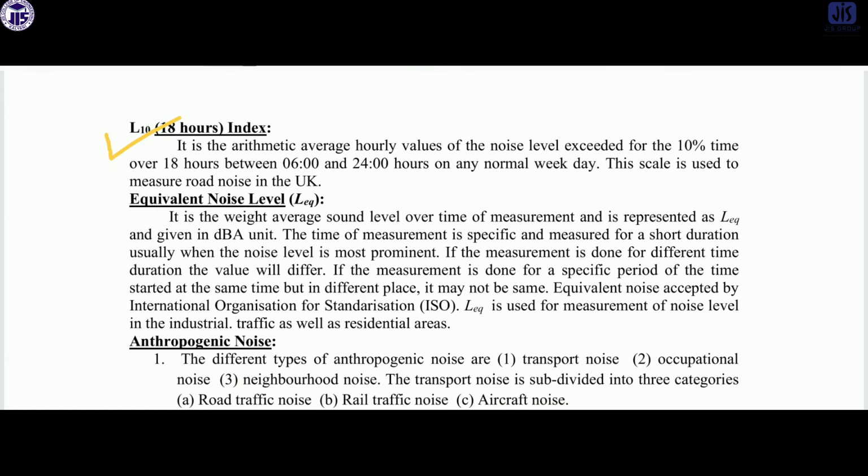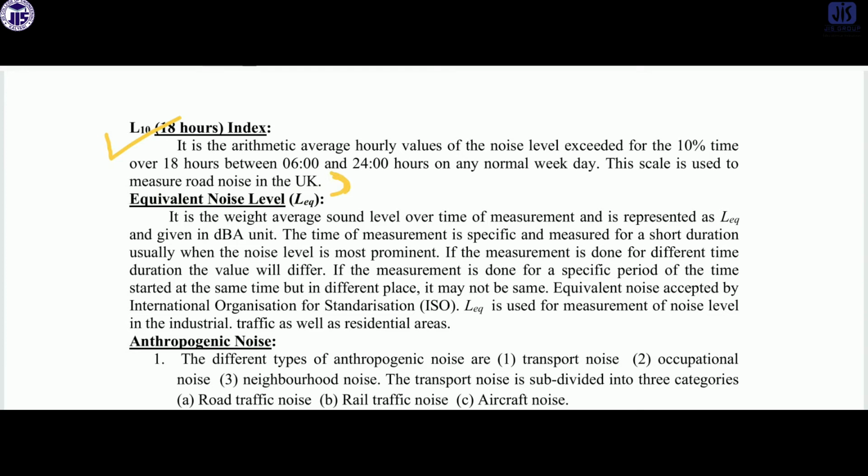The L10 index is taken for 18 hours, so we can define it as the arithmetic average hourly values of noise level exceeded for 10% of the time over 18 hours between 6 to 24 hours on any normal weekdays. This is the standard value used in the UK to measure road noise.